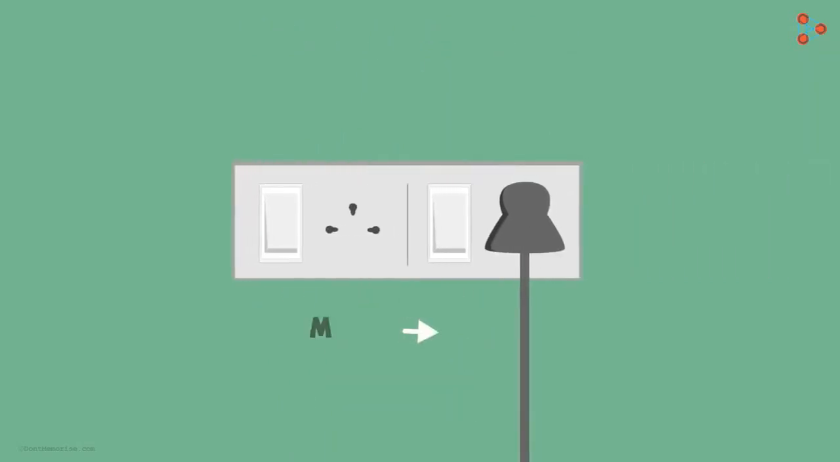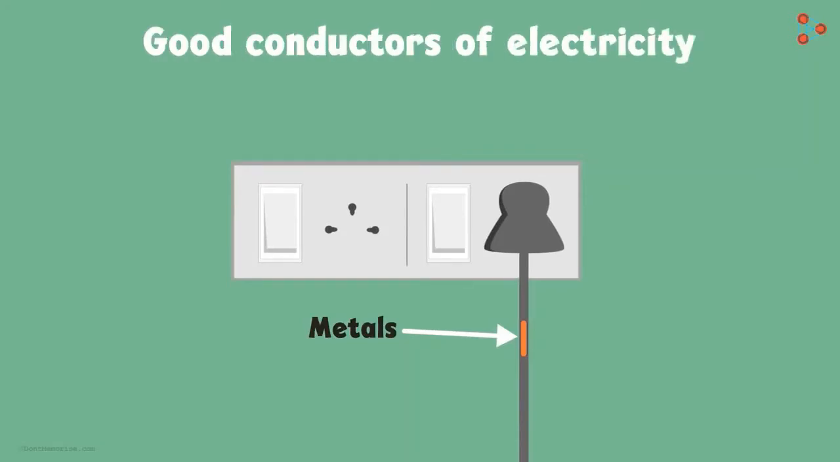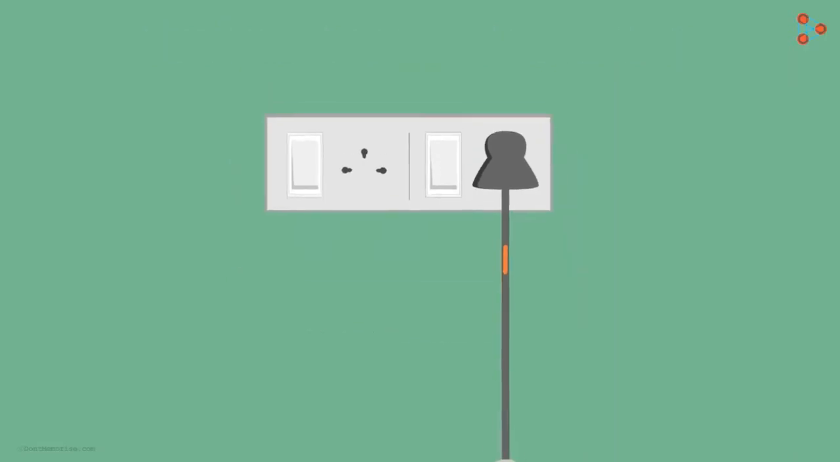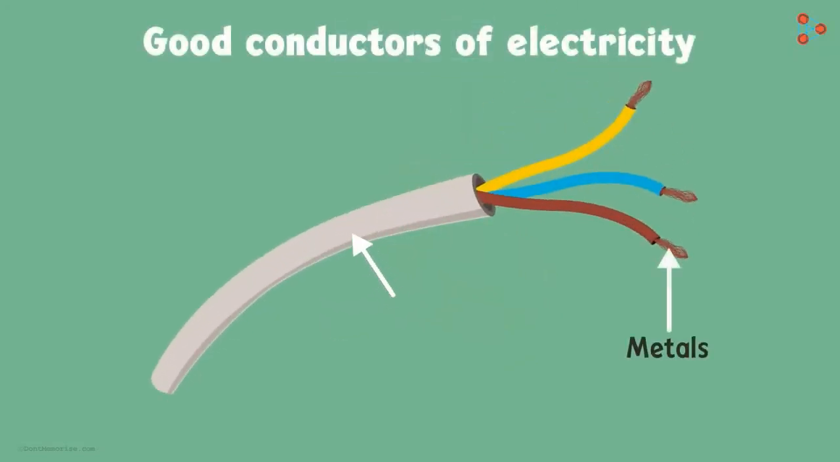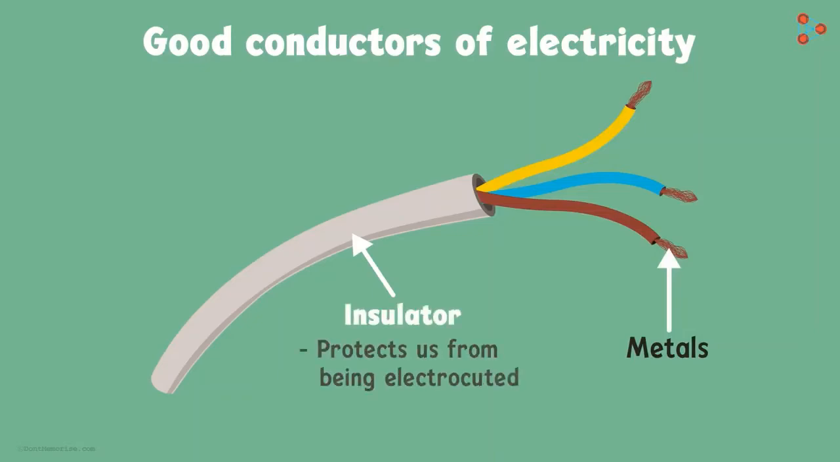Electric wires are also made of metals, right? Why is that? It's because they are good conductors of electricity too. If we have a battery and a bulb connected in a circuit with a metal wire, you will see that the bulb will glow when the switch is closed. And because they are good conductors of electricity, they are coated with rubber-like material. This rubber-like material acts as an insulator which protects us from being electrocuted if we touch the wire by mistake.